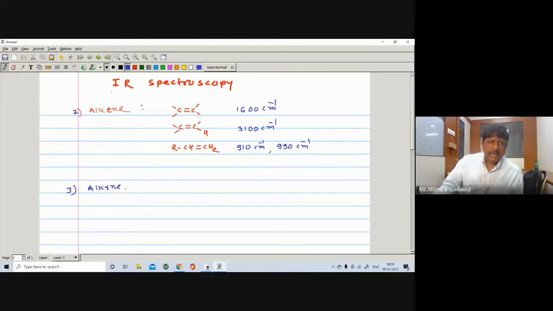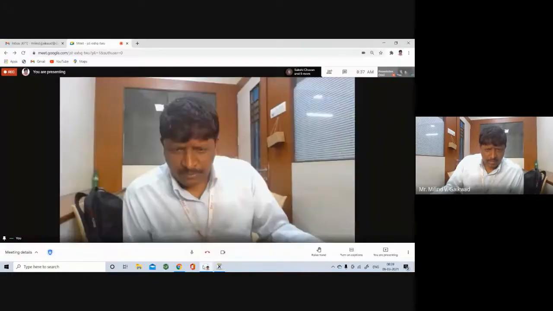Alkyne contains a carbon-carbon triple bond. So this carbon-carbon triple bond, where will it appear? Yes, we can tell where it will appear, in the carbon-carbon triple bond region.